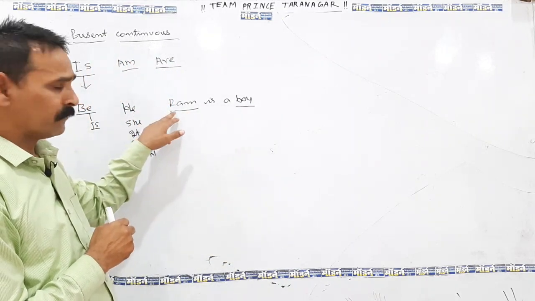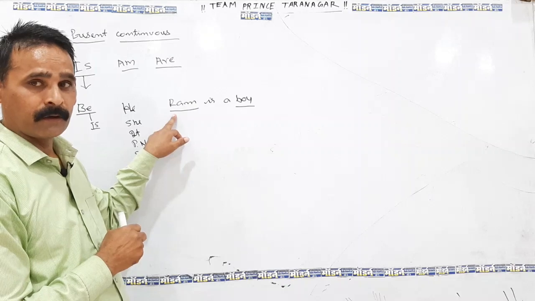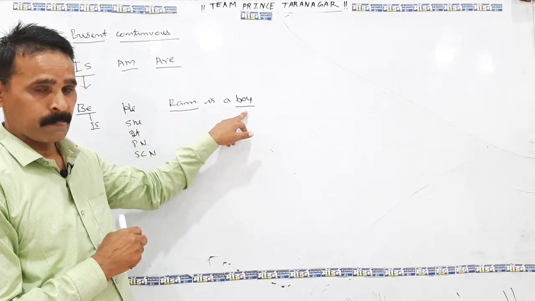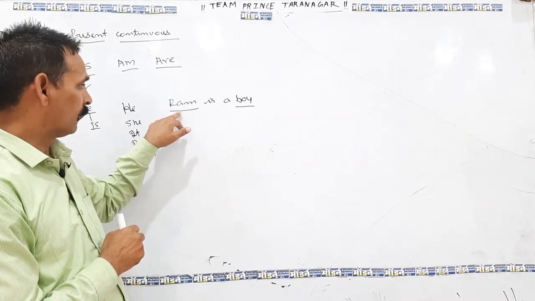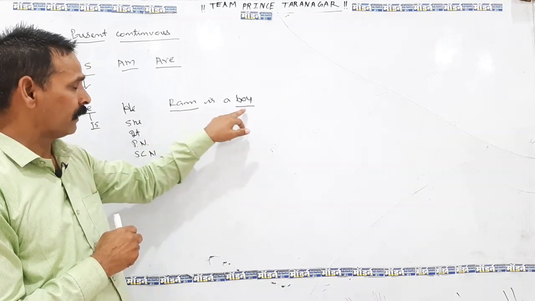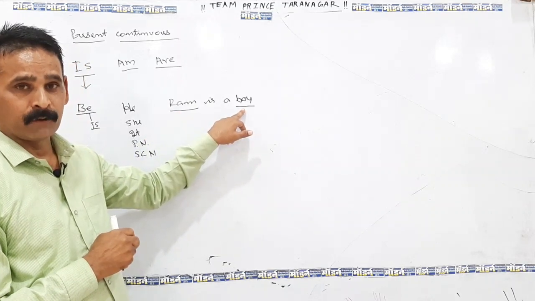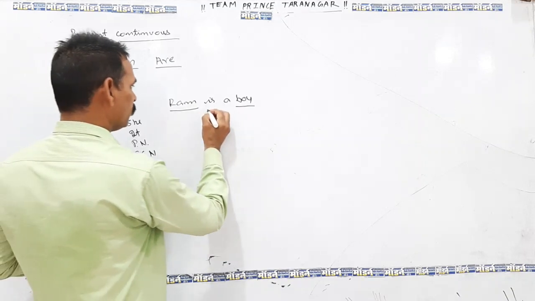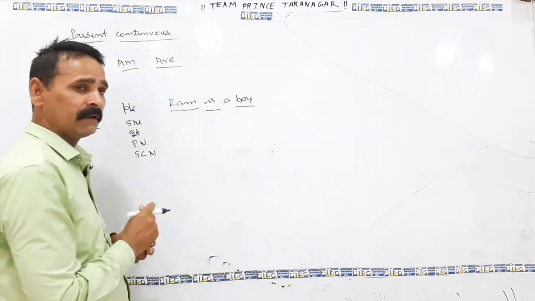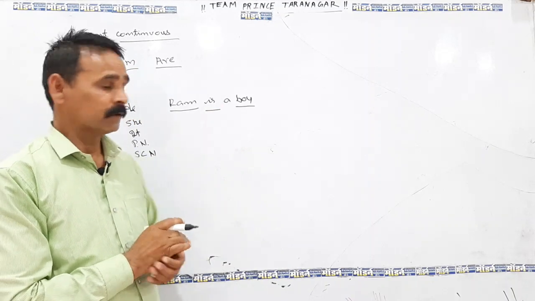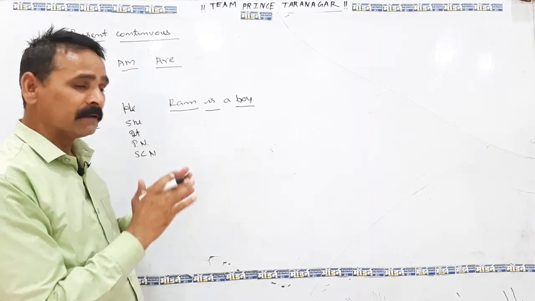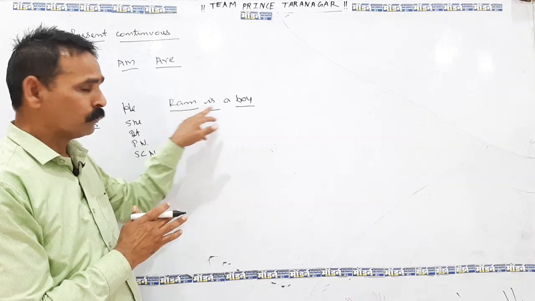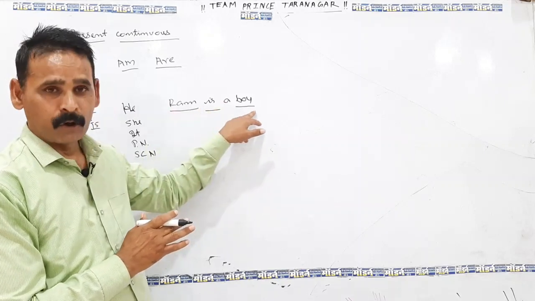Noun may work as a subject or as well as object. But you are looking here, Ram is proper noun, but on the other hand, boy is a common noun, singular common noun. So here the verb is functioning as a linking verb because it is making the relationship between noun to noun, subject to object.